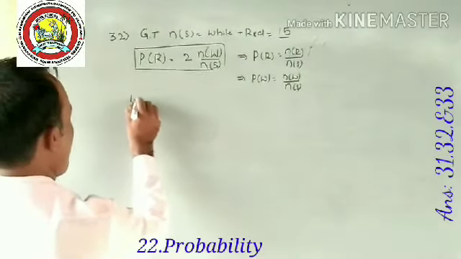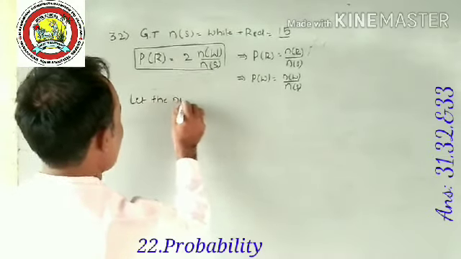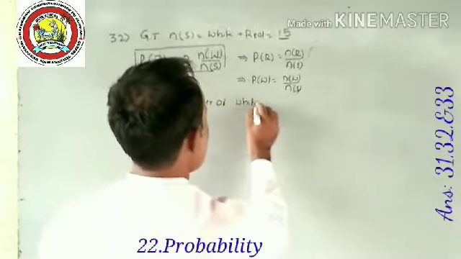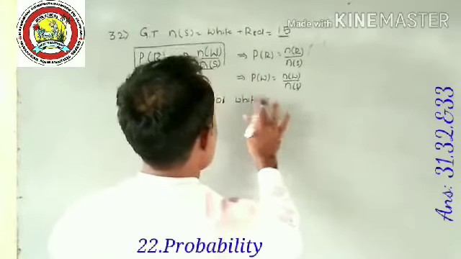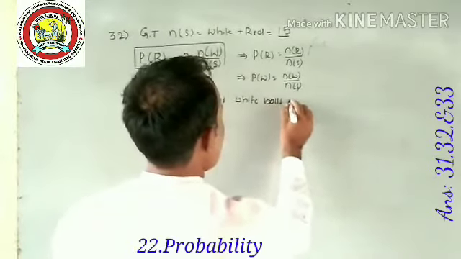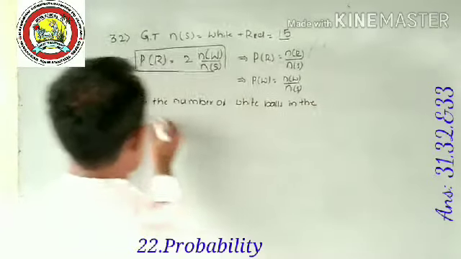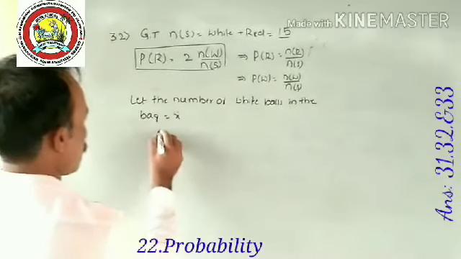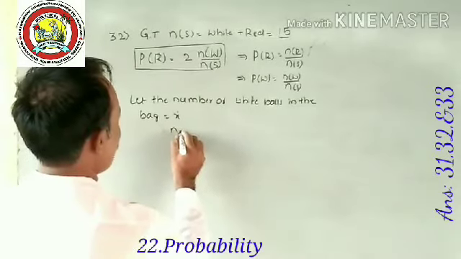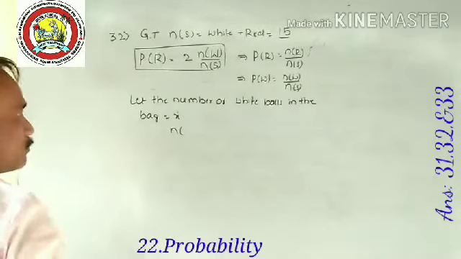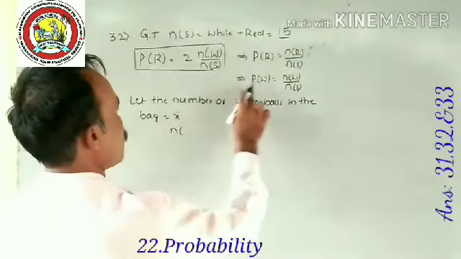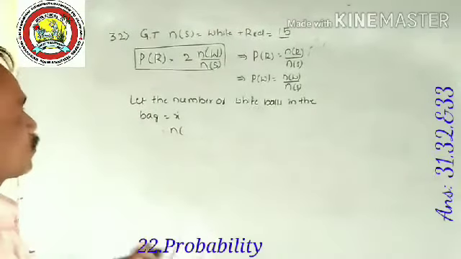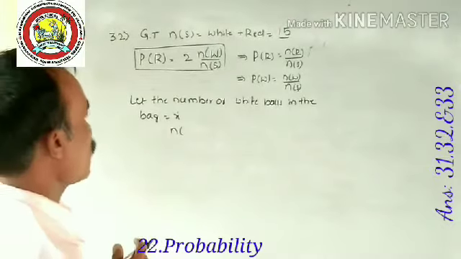Let the number of white balls in the bag be X. Therefore, P of R is equal to n of R divided by n of S, and P of W is equal to n of W divided by n of S. We have to find the total number of white balls in the bag.